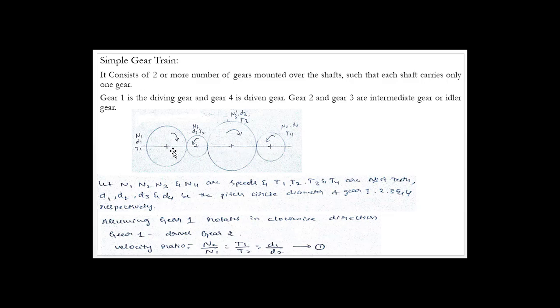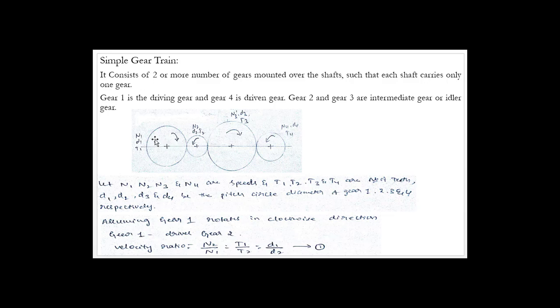A simple gear train consists of more gears mounted on shafts, such that each shaft will carry only one gear. So this gear will be mounted on one shaft, this gear will be mounted on a separate shaft again, this will be mounted on a different shaft, and similarly this will be mounted on a separate shaft. So this is the arrangement of a simple gear train. You can see here I have a simple explanation for this. Gear 1 is the driving gear and gear 4 is the driven gear.